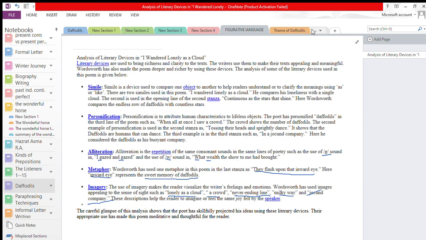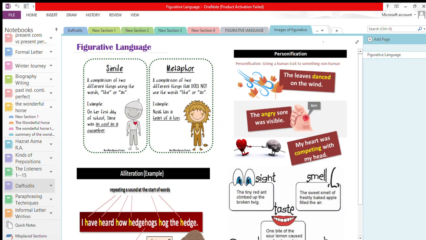Now, here I have images of figures of speech so that you better understand what is simile, what is metaphor. A simile is a comparison of two different things using words like or as. Now you can see in this example, on her first day of school, Jane was as cool as a cucumber. Now, as cool as a cucumber is a use of simile.